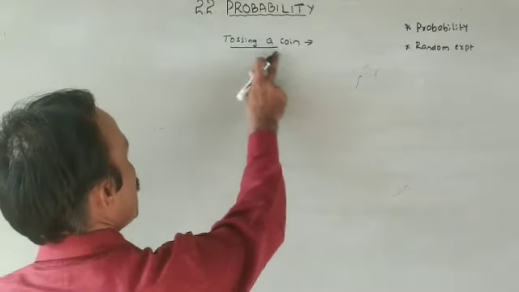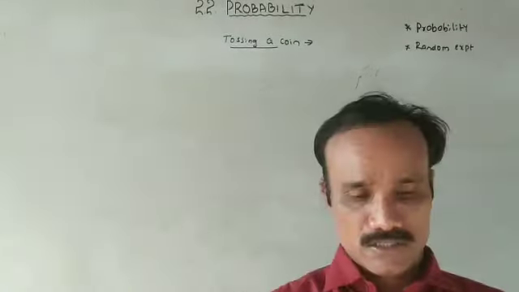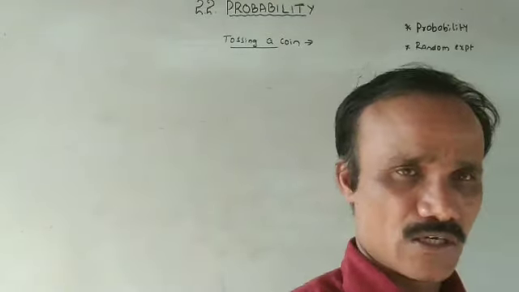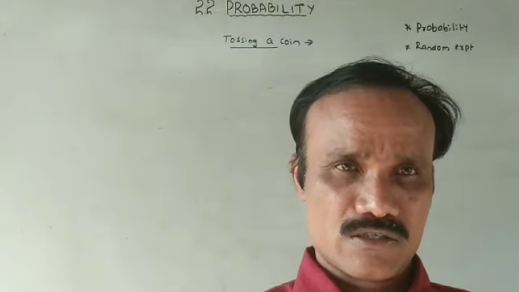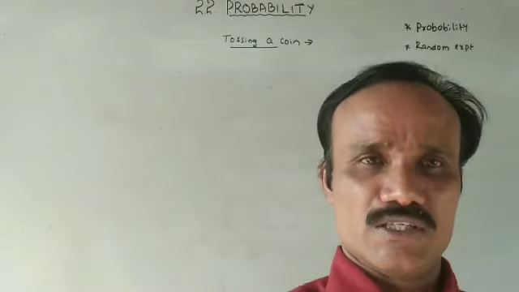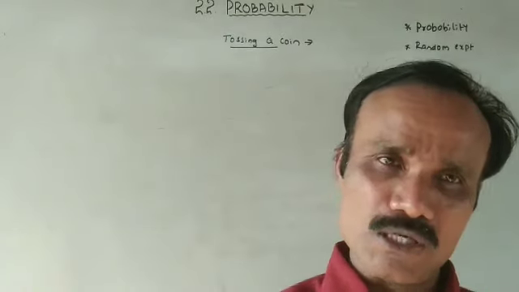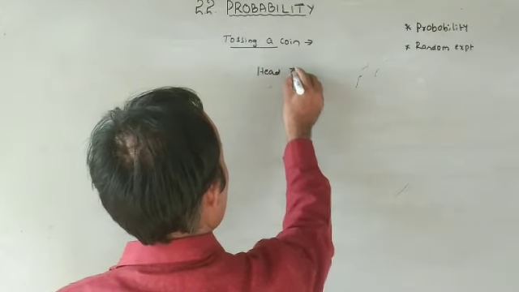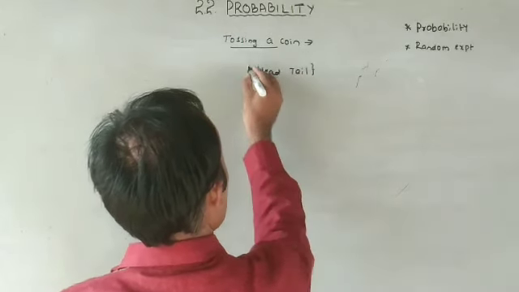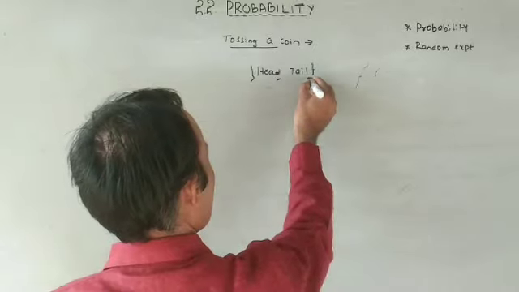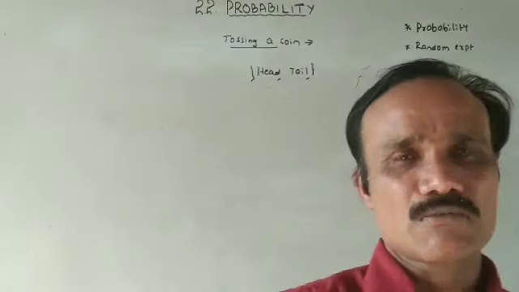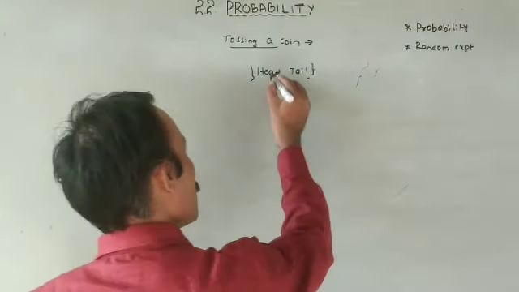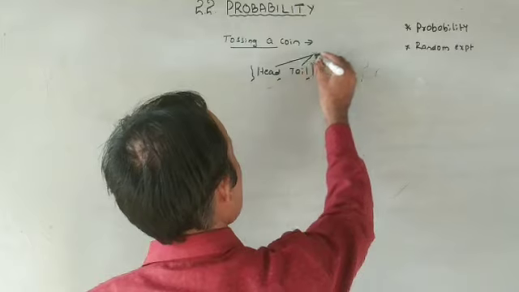Outcomes means, in tossing a coin, if a coin is tossed like this, we have two options. We have to consider the uppermost face, or topmost face, or top face. So what are the possible outcomes? Either head, or another option, tail. Head will turn up or sometimes tail will turn up. These two together are called possible outcomes.